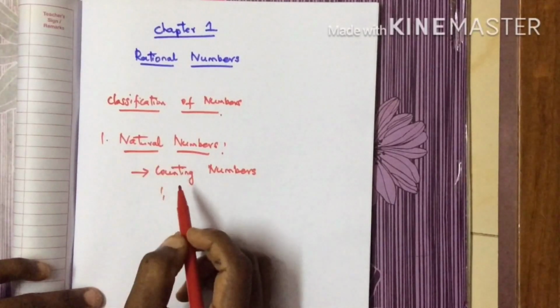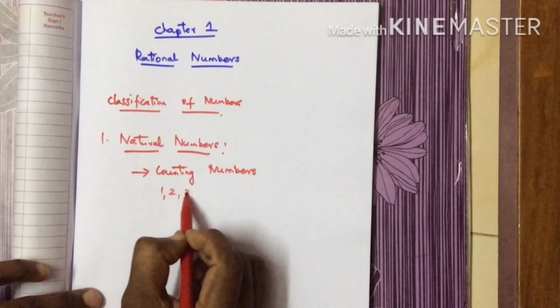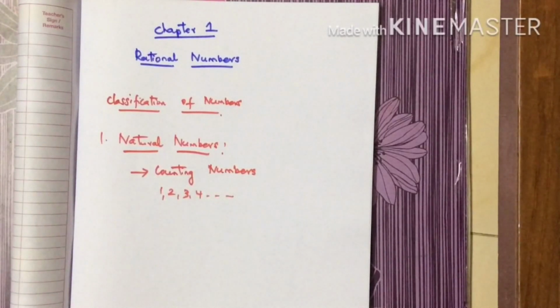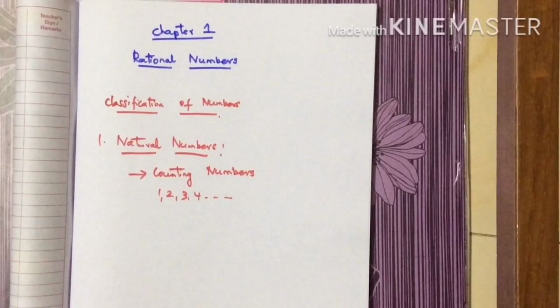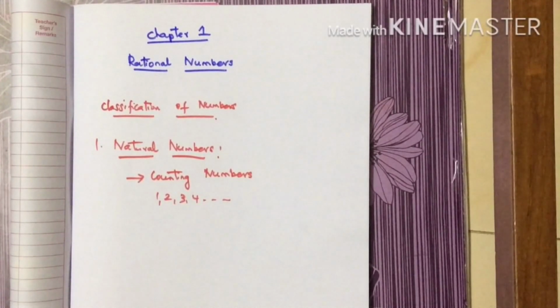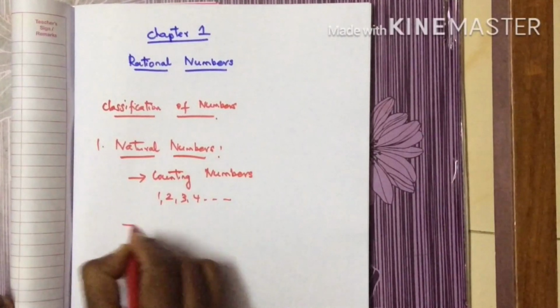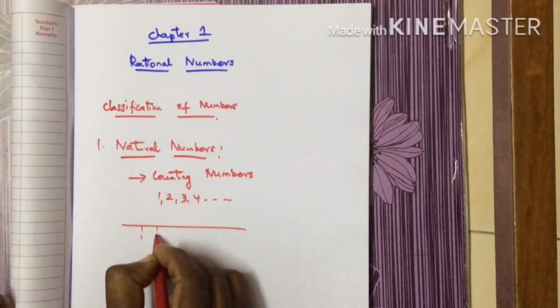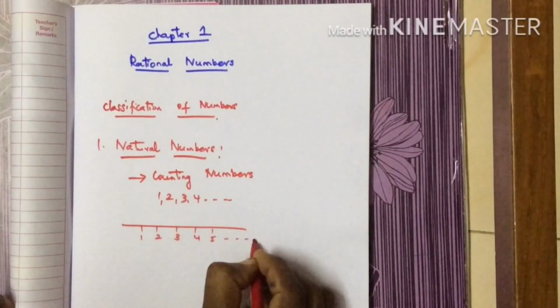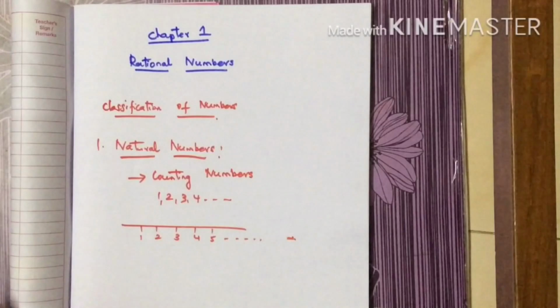So natural numbers start with 1, 2, 3 and extend up to infinity. If you want to draw a number line for natural numbers, it should start with 1, 2, 3, 4, 5 and extend up to infinity.